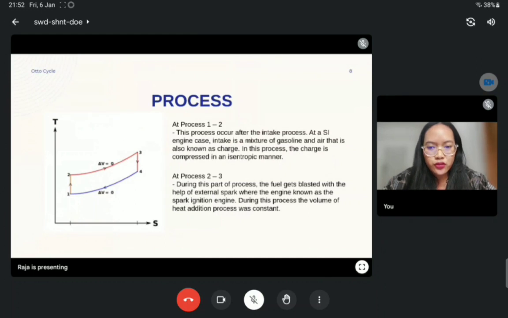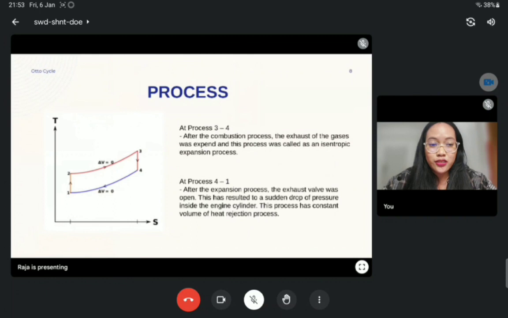At process 2 to 3, the fuel is ignited with the help of an external spark, which is why the engine is known as the spark ignition engine. During this process, the heat addition occurs at constant volume.